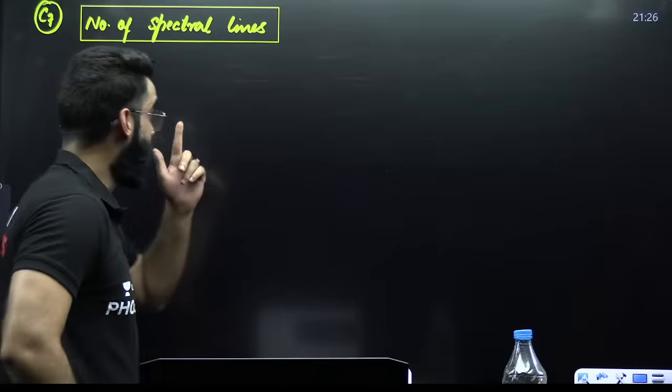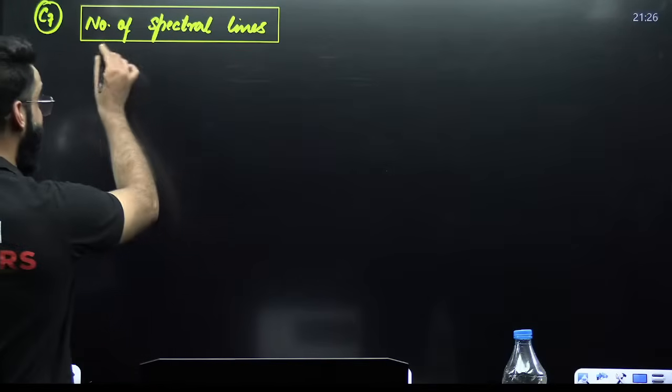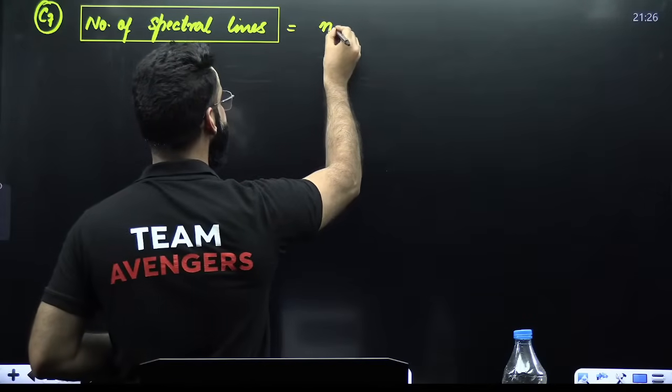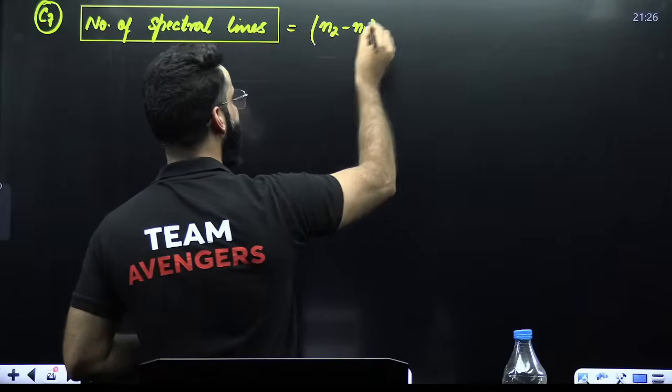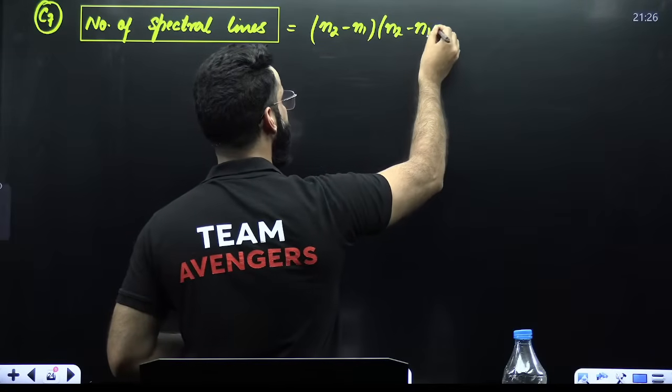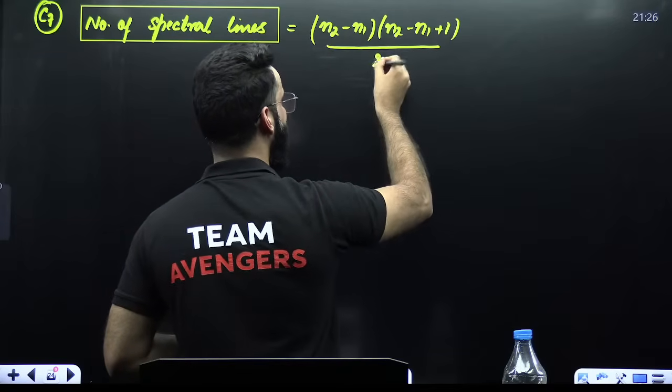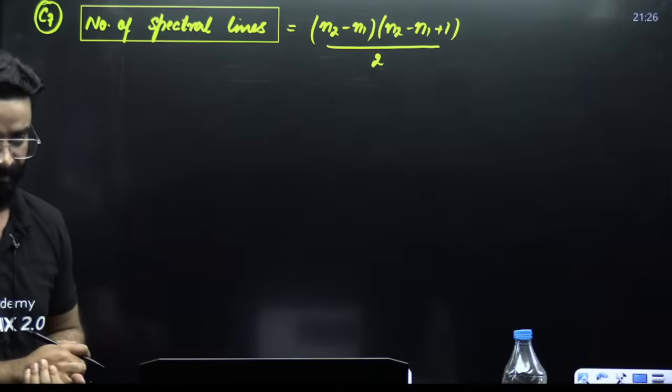So, my dear students, maximum number of spectral lines. There is a formula to calculate the maximum number of spectral lines, and the formula is N2 minus N1 multiplied by N2 minus N1 plus 1, divided by 2. This is the formula with the help of which we calculate the maximum spectral lines.